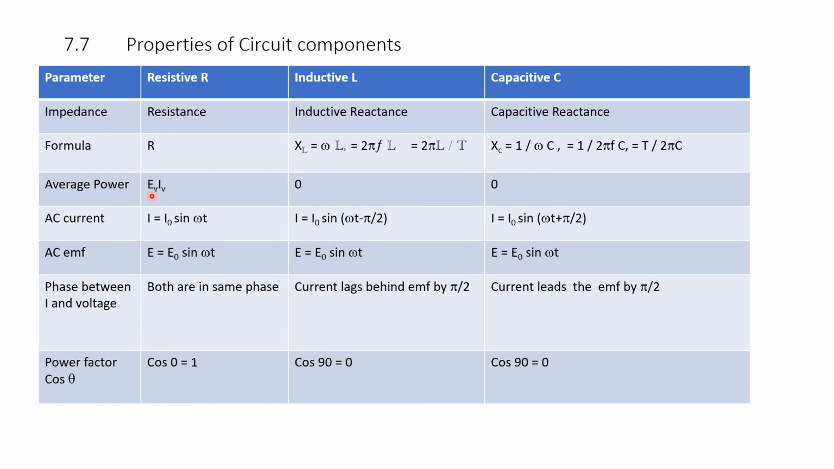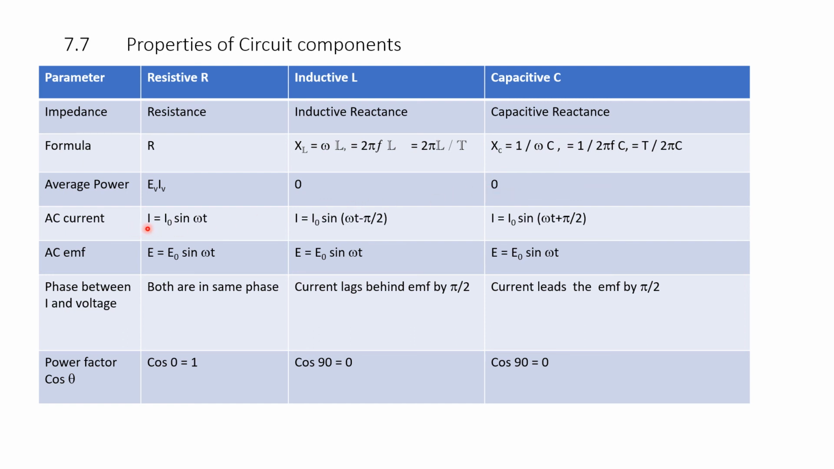Average power is E_v into I_v, that is, average power is the product of virtual voltage and virtual current. The power is 0 in inductive and capacitive circuits.